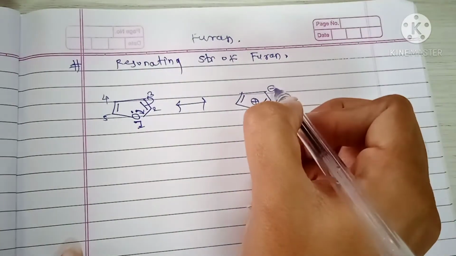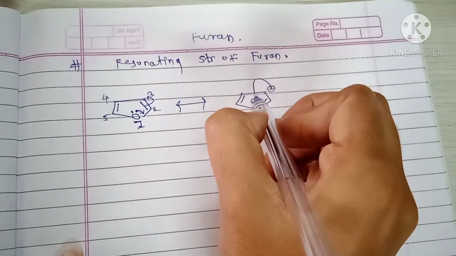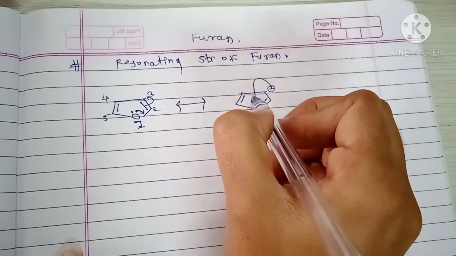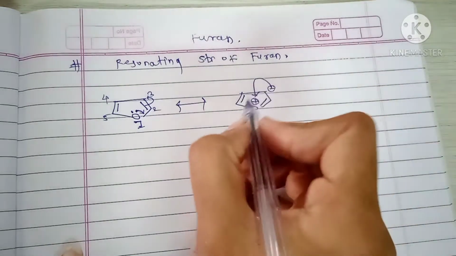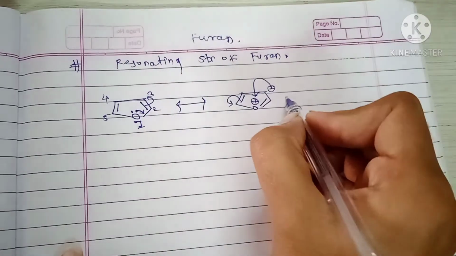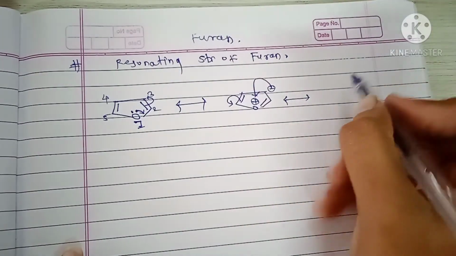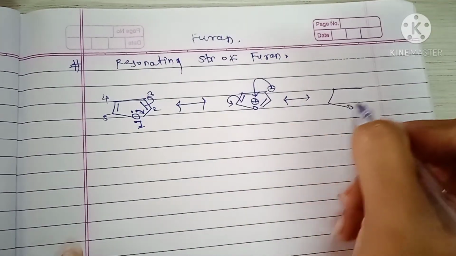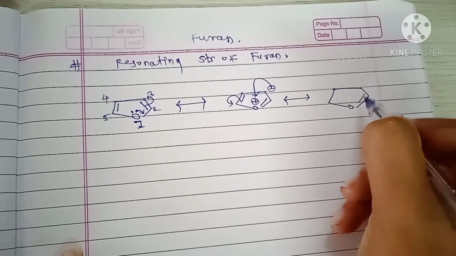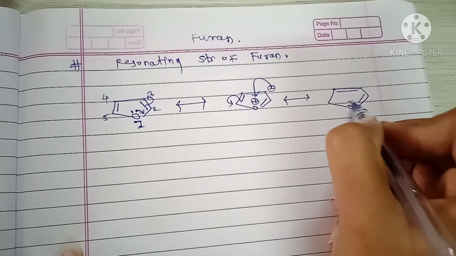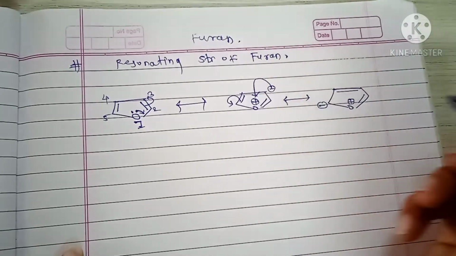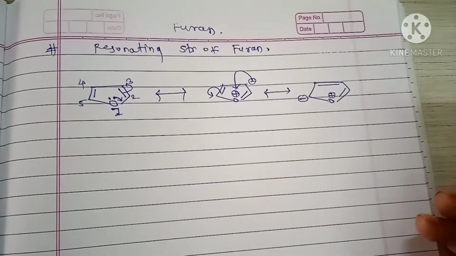Next, this negative charge attacks here and this bond shifts here, and the formation of the structure, here a double bond and here a negative charge.